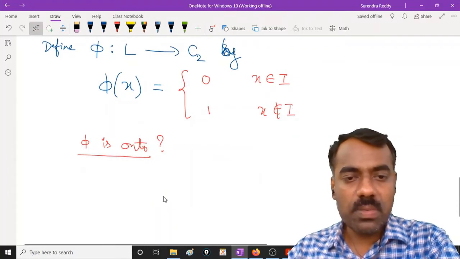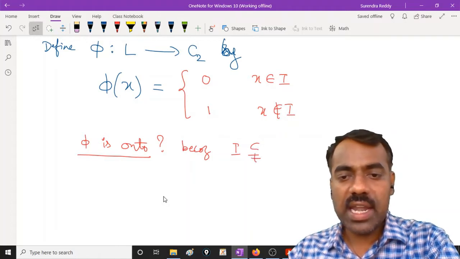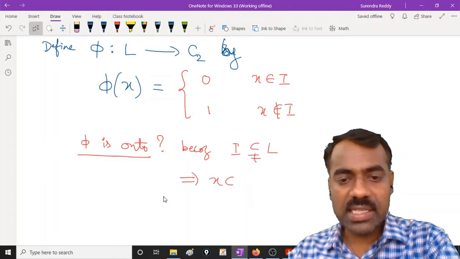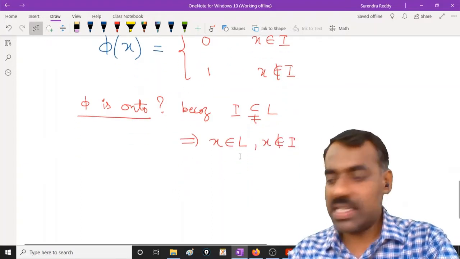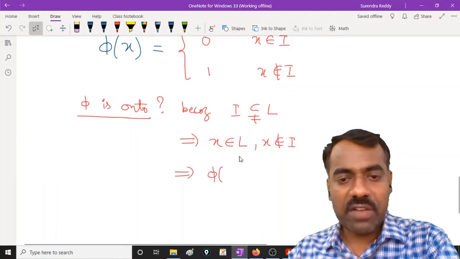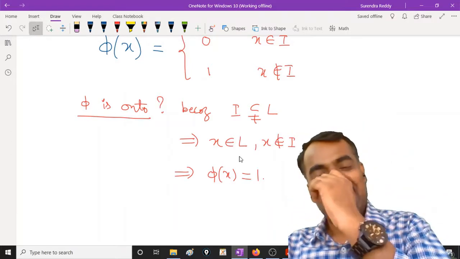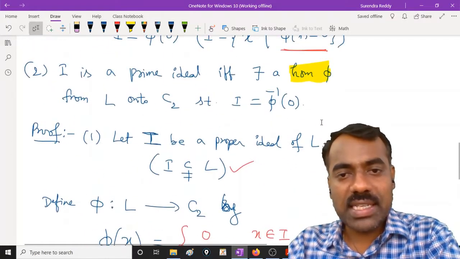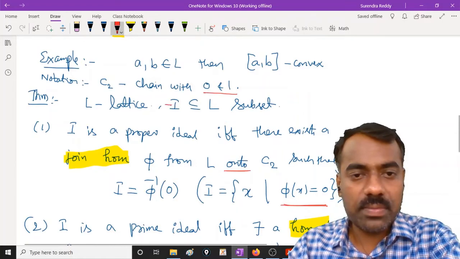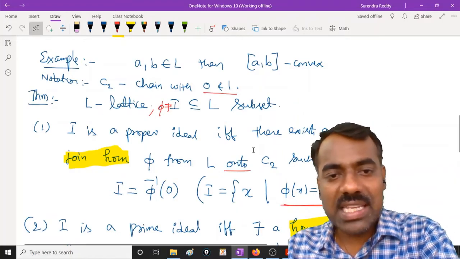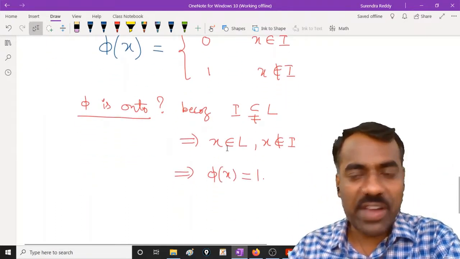This is onto because I is strictly contained in L. This means there exists an x in L such that x is not in I. So if x is not in I, then by definition phi of x is 1. Is this clear? And clearly I is a non-empty subset, so there exists at least some element in I, so phi of x is 0. That proves that phi is onto.